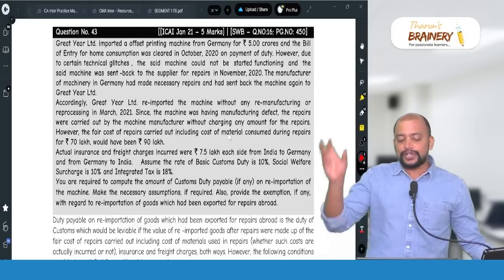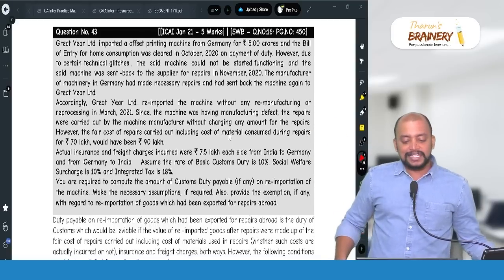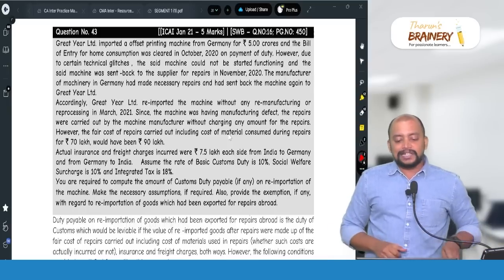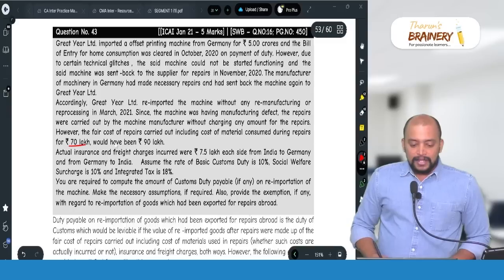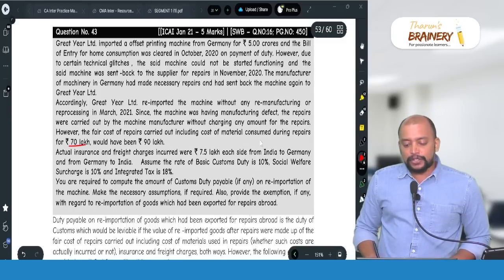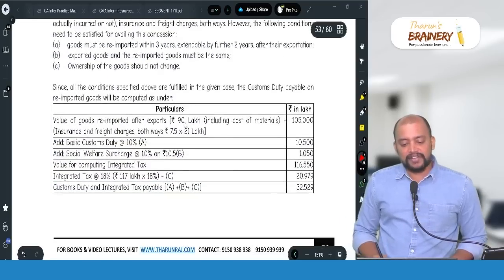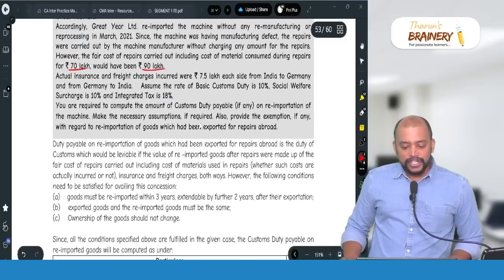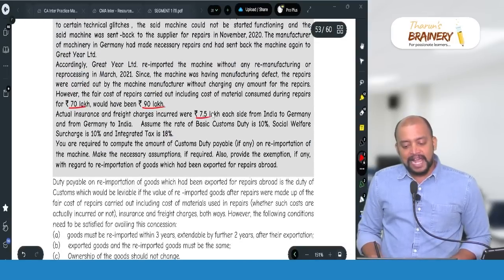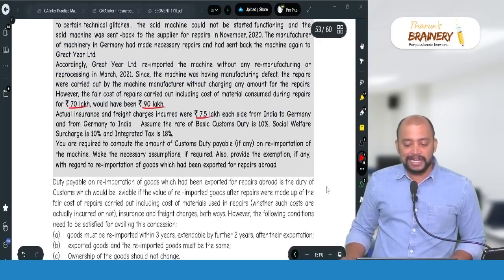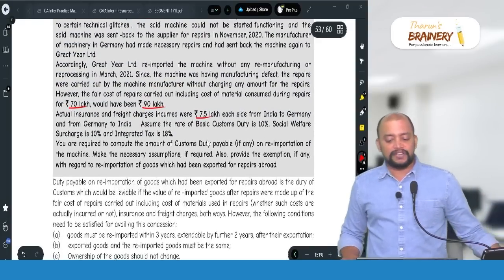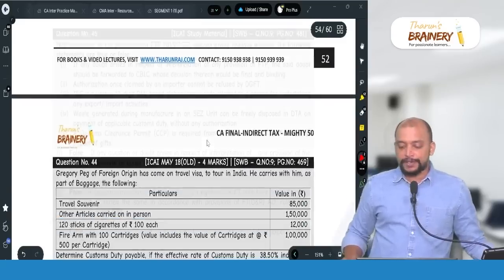Even then, we need to include the fair value of repairs. The cost of material is 70 lakhs and labor 90 lakhs. However, the fair cost of repairs carried out, including cost of material consumed during the repairs for 70 lakhs, would have been 90 lakhs. So 90 lakhs will be taken as the fair value of repairs. Then freight and insurance both ways, 7.5 lakhs each, so 7.5 lakhs into 2. So a total of 105 lakhs will be taken, and on that basic customs duty, social welfare surcharge, IGST, regular computation. Then